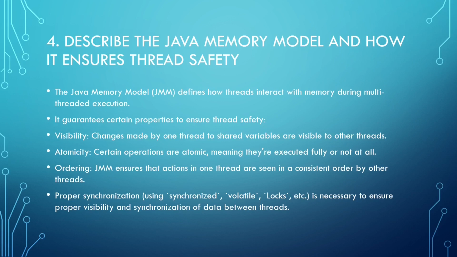Atomicity: certain operations are atomic, meaning they are executed fully or not at all. Ordering: JMM ensures that actions in one thread are seen in a consistent order by other threads. Proper synchronization, using synchronized, volatile, locks, etc., is necessary to ensure proper visibility and synchronization of the data between threads.